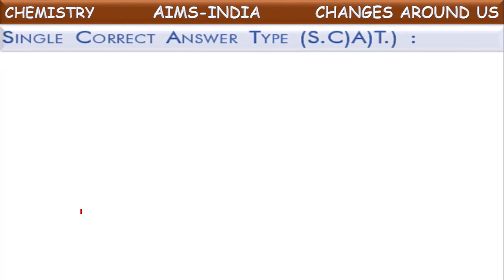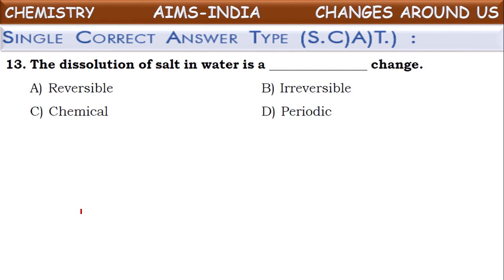Now let us see single correct answer type questions. See the first one. The dissolution of salt in water is dash kind of change. If it dissolves salt into water, it is fairly miscible into the water and it is soluble into water.